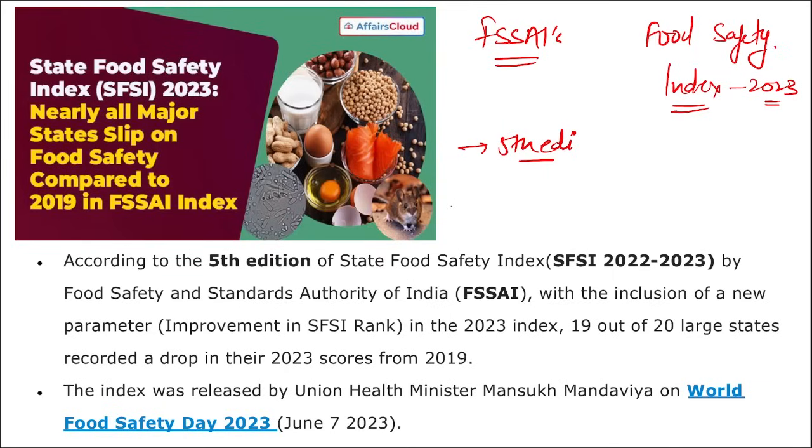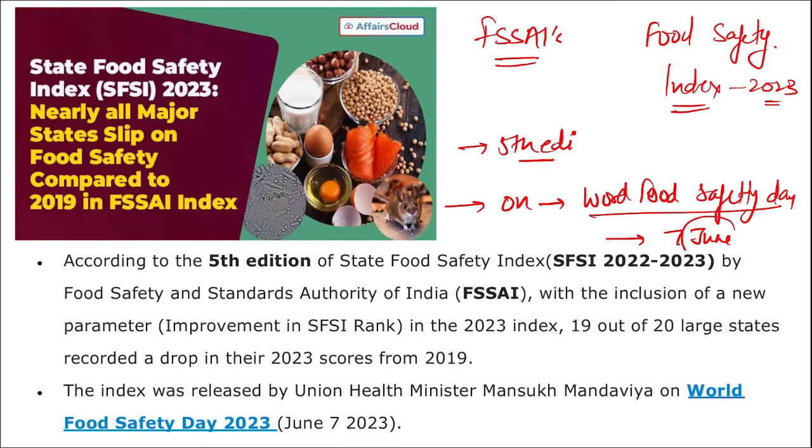It was released by Union Health Minister Mansukh Mandviya. It was released on World Food Safety Day. And when do we observe World Food Safety Day? It is observed on 7th of June. So on 7th of June, that is your World Food Safety Day, this 5th edition of State Food Safety Index